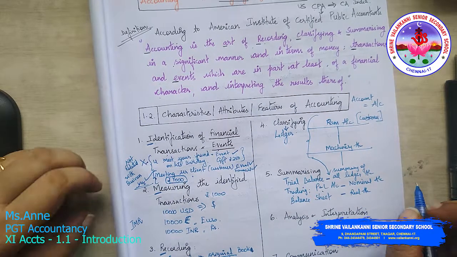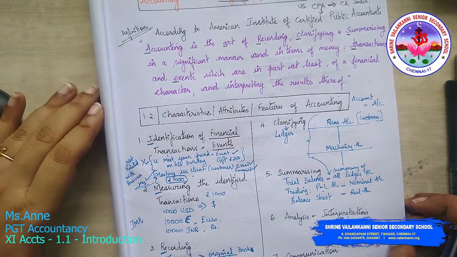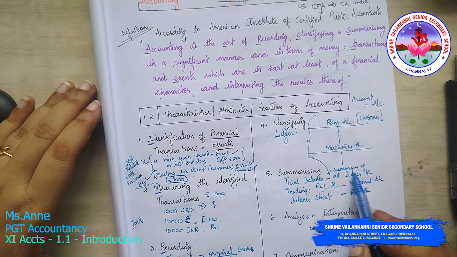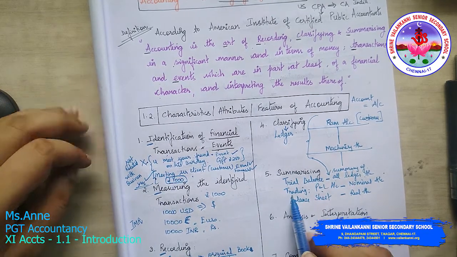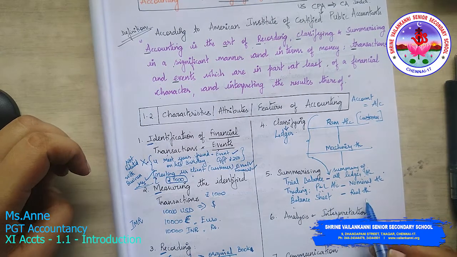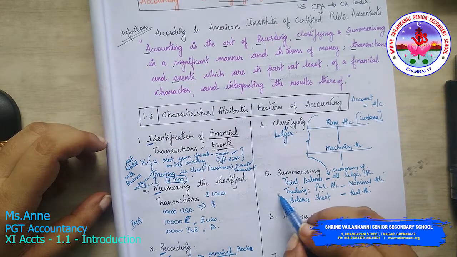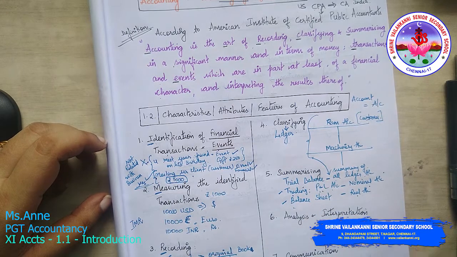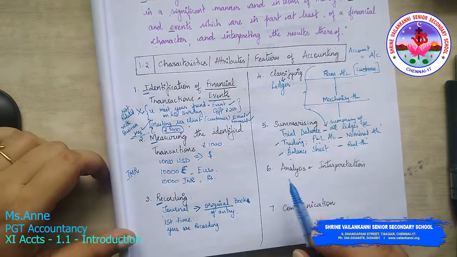I'll teach you what is nominal, what is real, all those things. But trial balance is what? Summary of all ledger accounts. Trading and P&L account is a nominal account and balance sheet is a real account. As of now you will just have to remember. You will not understand, just remember. Okay, then